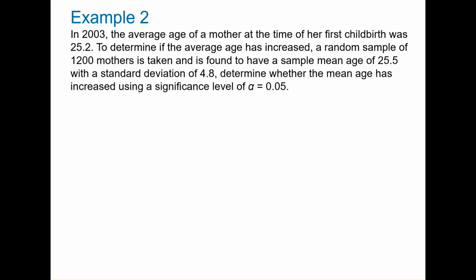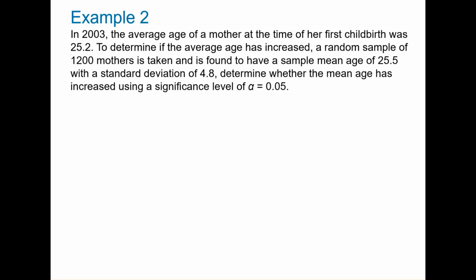In 2003, the average age of a mother at the time of her first childbirth was 25.2. To determine if the average age has increased, a random sample of 1,200 mothers is taken and is found to have a sample mean age of 25.5 with a standard deviation of 4.8. Determine whether the mean age has increased using a significance level of alpha equals 0.05.